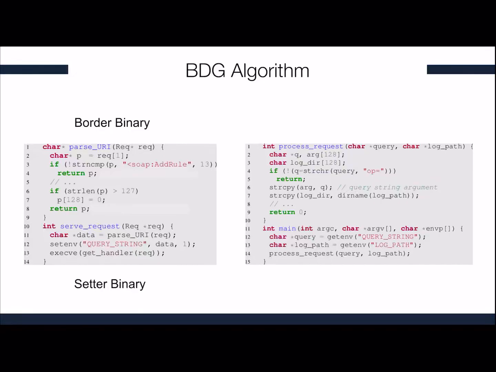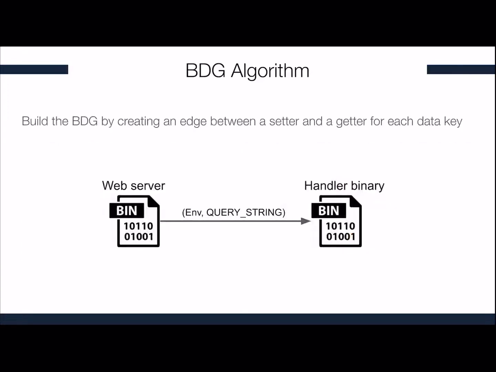The environment CPF will also extract the data key used, query_string, and identify this border binary as a setter binary. Then we use the query_string data key to find other binaries that rely on the same data key and schedule them for further analysis. Then we build the BDG by creating an edge between a setter and a getter for each data key.